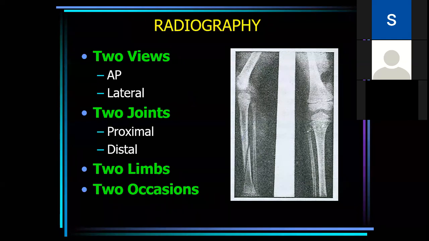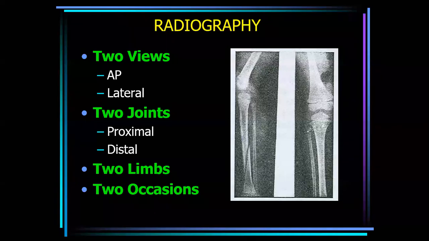Two occasions, such as fracture of the scaphoid. On day one it is not so obvious, and after 3 days the fracture site becomes obvious. Why does this occur? On the first day the fracture is not so clear. After the first week the fracture becomes clear because there is decalcification at the fracture site, so it becomes much more obvious. So the rule of two in radiography means two views, two joints, proximal and distal, two limbs, and two occasions.